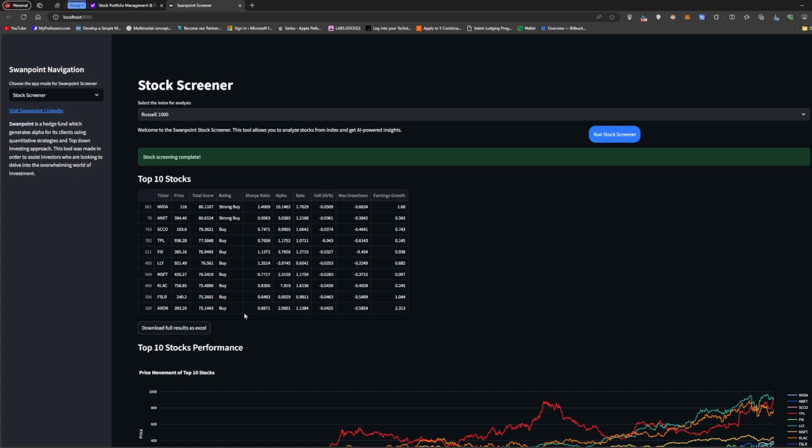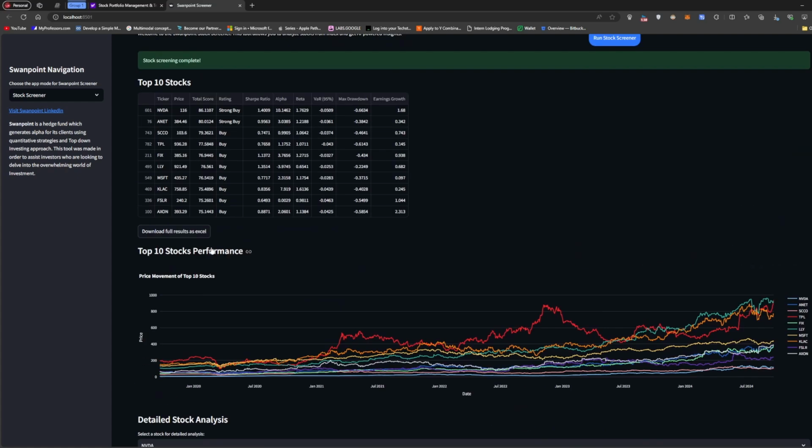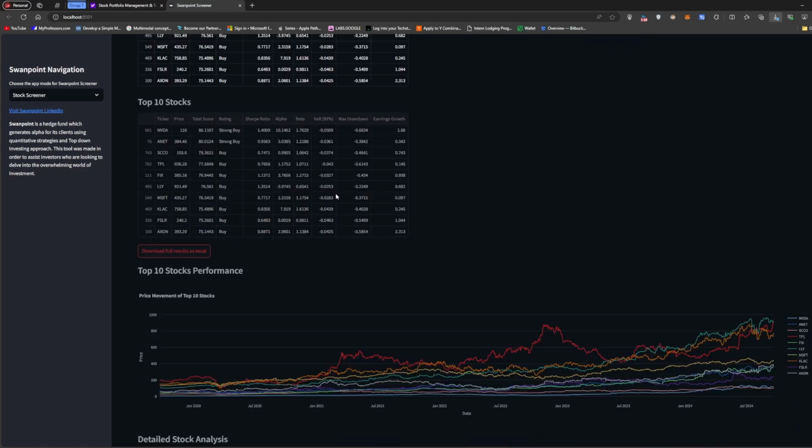I have different signals: risk signals, performance signals, earnings growth, and fundamental signals. I also use some technical analysis as well as some sentiment analysis around the stocks. Right now the highest score is Nvidia, and you can either download the full Excel result and go through these 1,000 stocks,